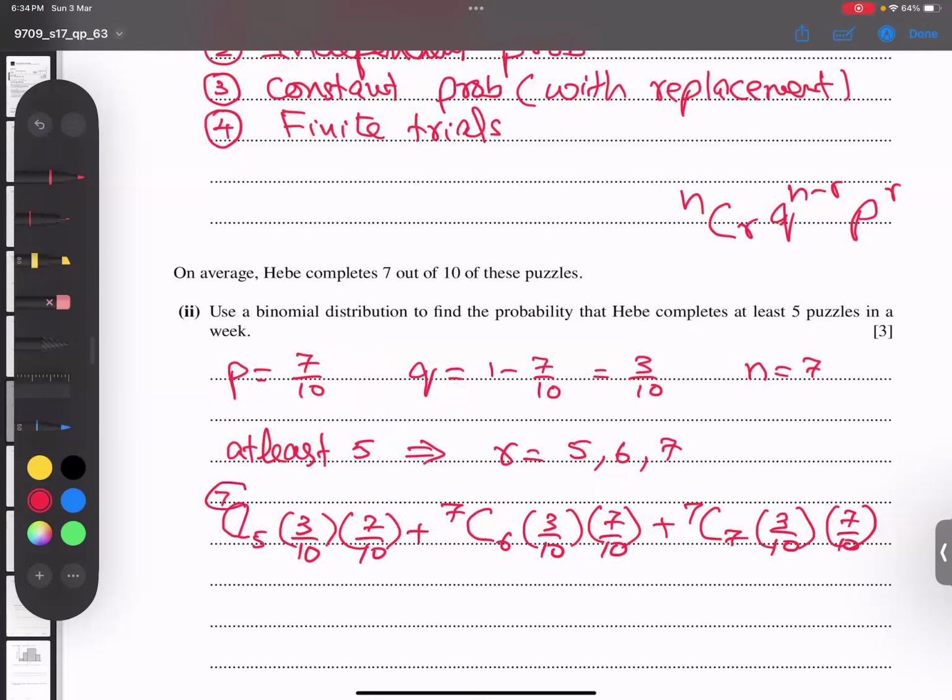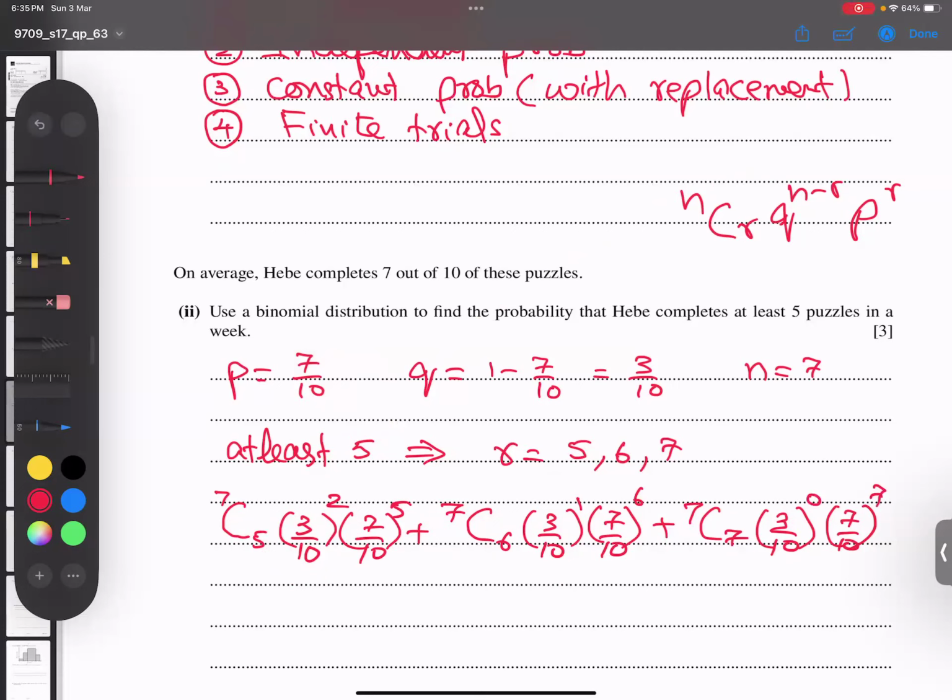The first bracket is the difference of the numbers, n minus r. So 7 and 5 subtract, you get 2, and 5 comes directly here. 7 and 6 subtract, you get 1, and 6 comes directly here. 7 and 7, the difference is 0, and 7 comes directly here.